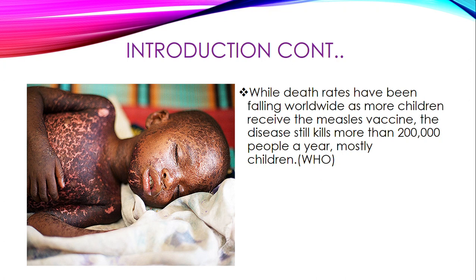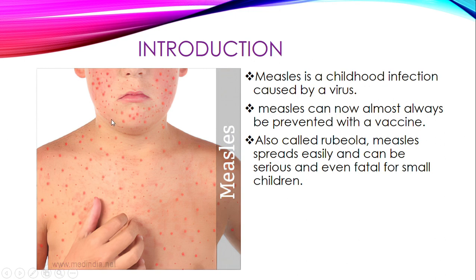Let's look at the picture. Here the rash has finally even peeled off, when you look at this child who had a severe form of measles. The rash started from behind the ears, then came to the forehead, then went to the entire body.